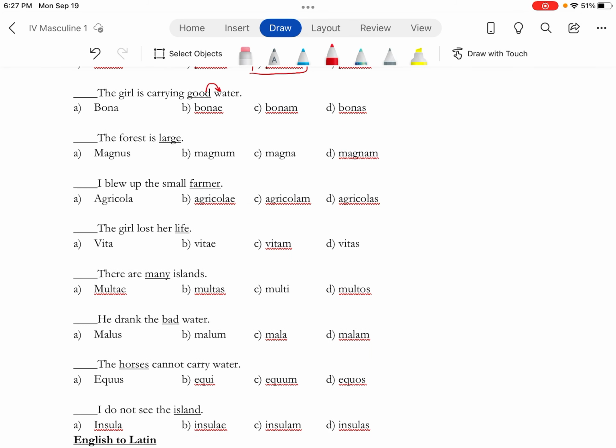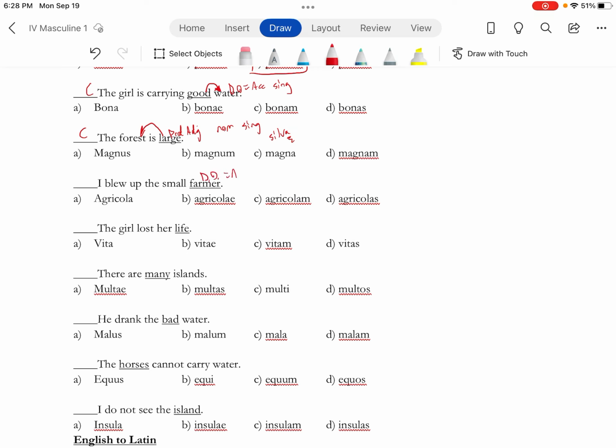Good is describing water. This is the direct object, which equals accusative singular. That's going to leave us with C. Large is describing forest. This is going to be a predicate adjective, so nominative going with forest. Nominative singular, because forest is nominative singular. The word for forest is silva, so to make that A nominative singular, we keep it A. Boom, magna.